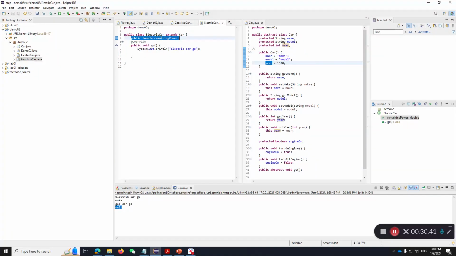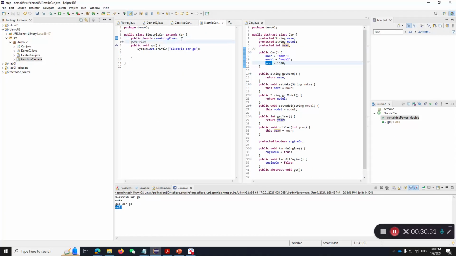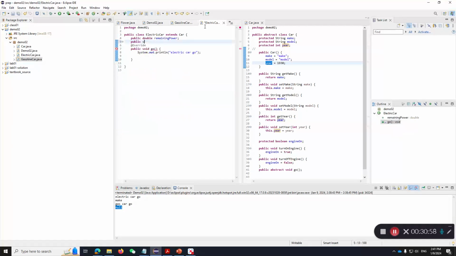And in my electric car, sorry, I have the remaining gas here. Let me take that away. In my electric car, I can also have a function of my own that's called recharge. Let's say void recharge, and let's put double here.